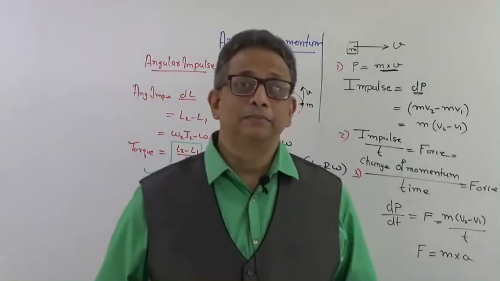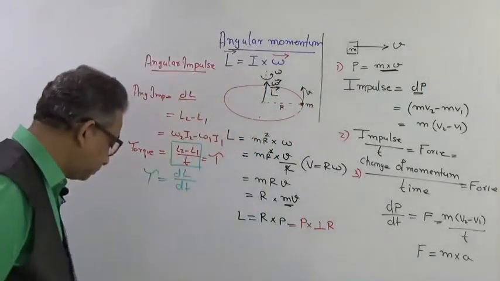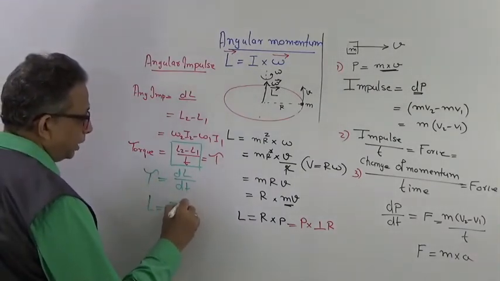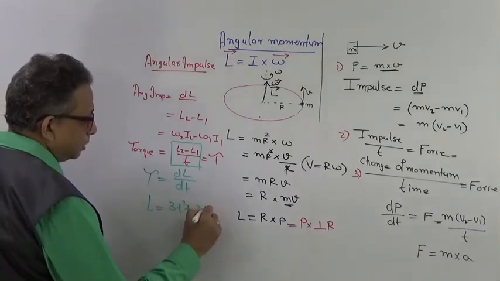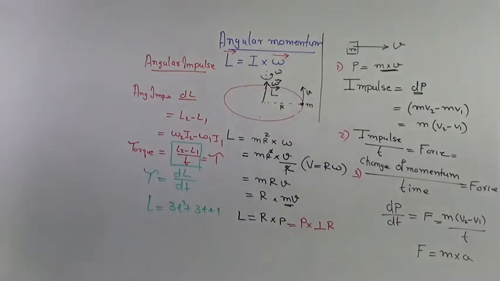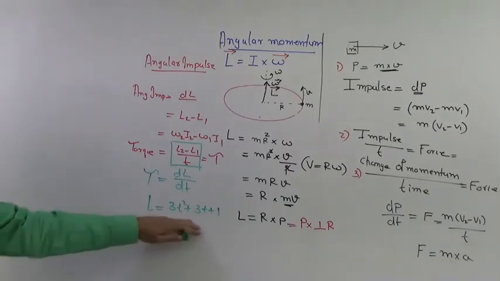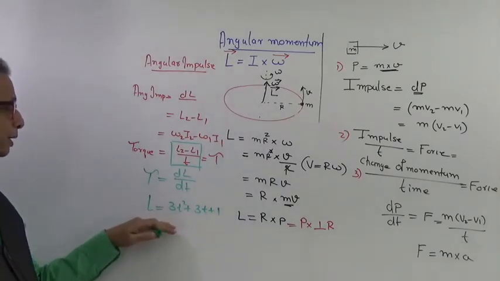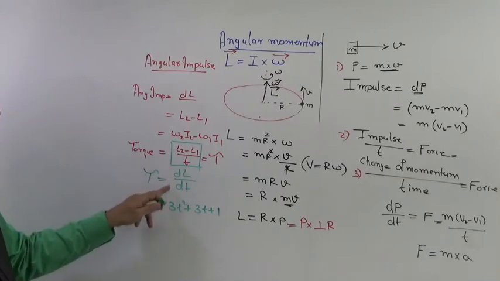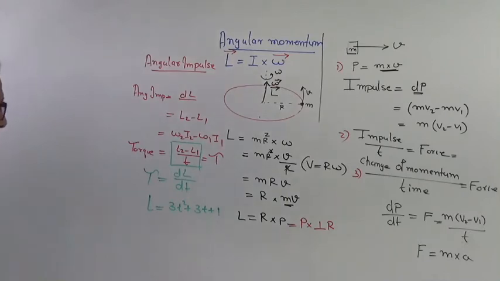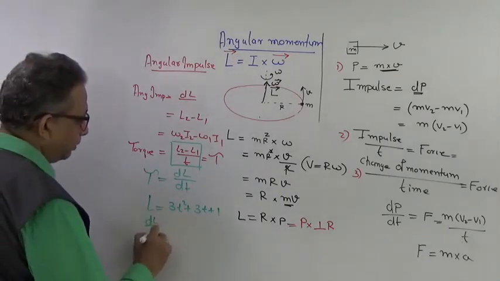So if a relation is given to you that L is equal to 3t square plus 3t plus 1, what is the torque that can be applied at time t equal to 3 seconds? The momentum and time t relation is given to you, right? The momentum of a body depends on time t with this relation. Then you differentiate this, dL by dt, and you will get the torque. The relation of torque and time you will get. Then dL by dt will give you what?